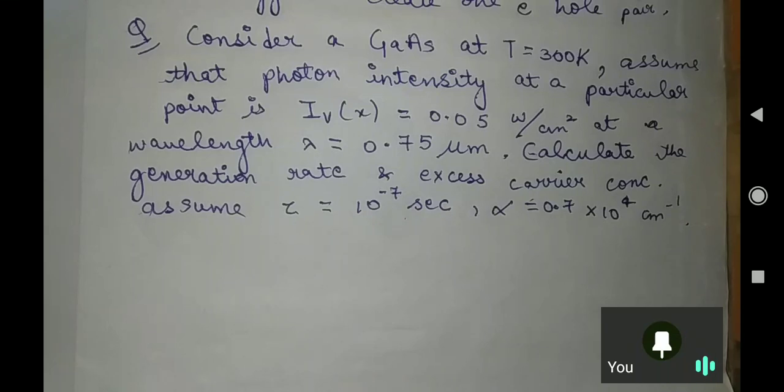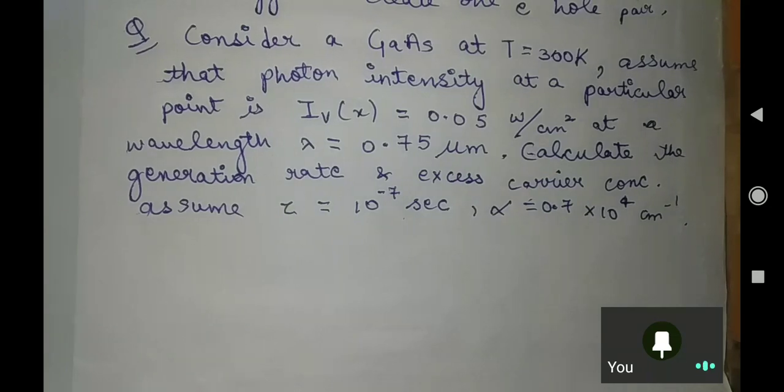The answer which I have, maybe it is a calculation error in the power of 10. Check your answer. You are very close. Check your 10 to the power, centimeter, meter, micrometer. Magnitude is fine, but check your 10 to the power. I think you should be getting 10 to the power 21.